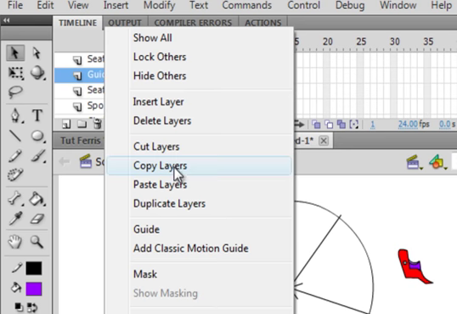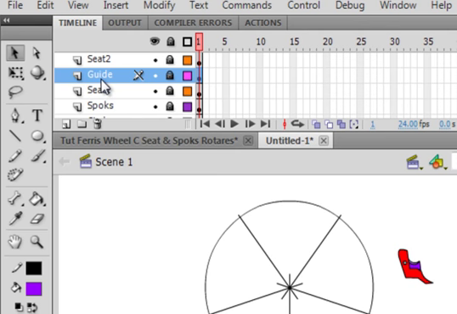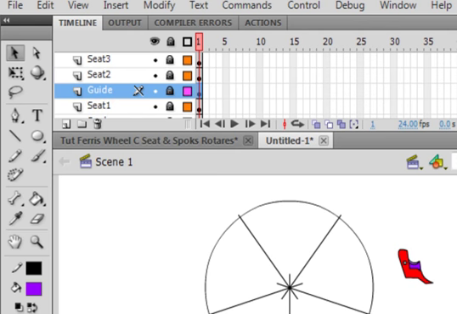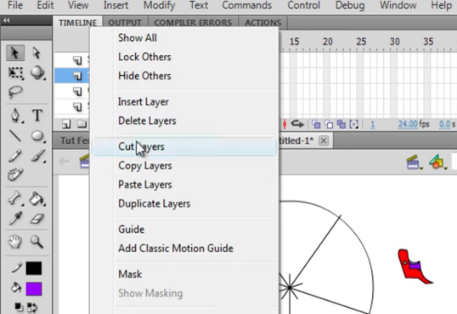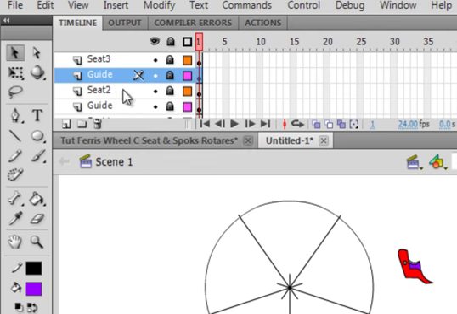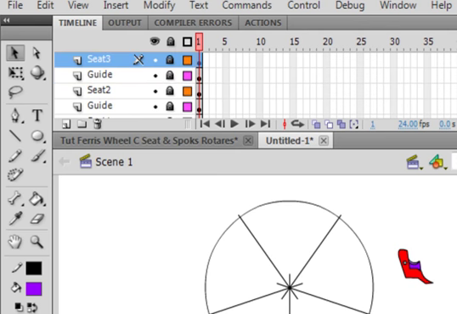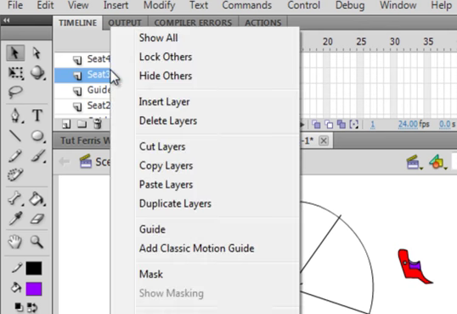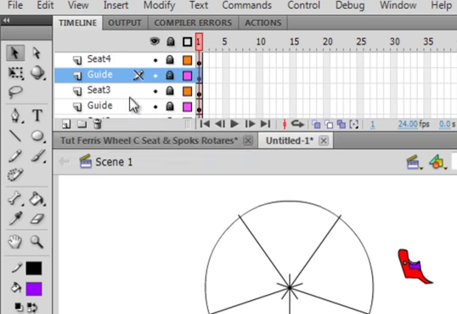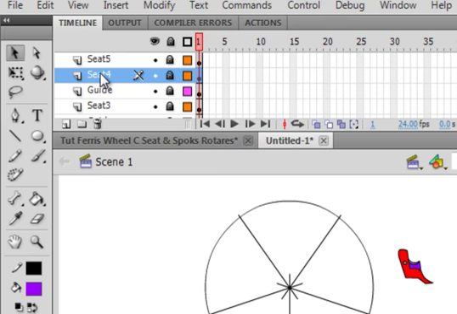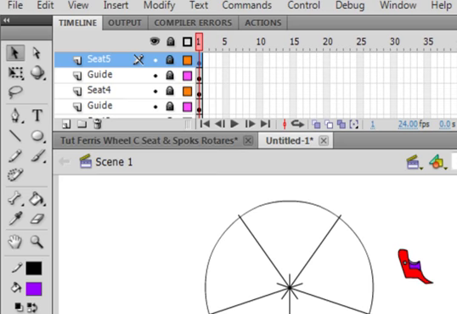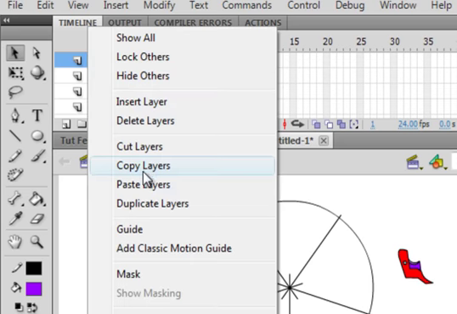Select this guide layer, copy layer, and I want 4 more of them. So if I go up here and select this seat layer, right click, paste layer, select the seat 3 layer, right click, paste layer, select the seat 4 layer, right click, paste layer, and select the seat 5, right click, paste layer.